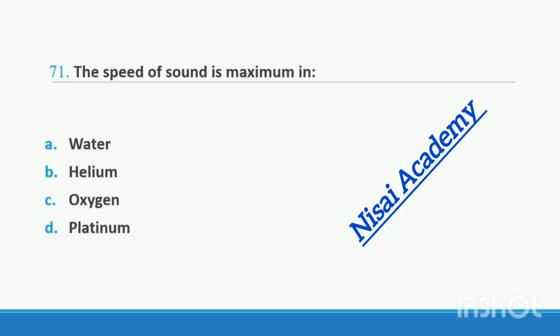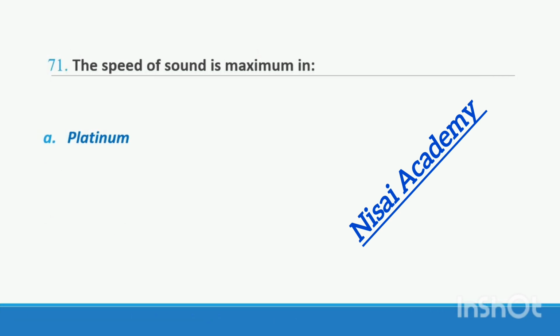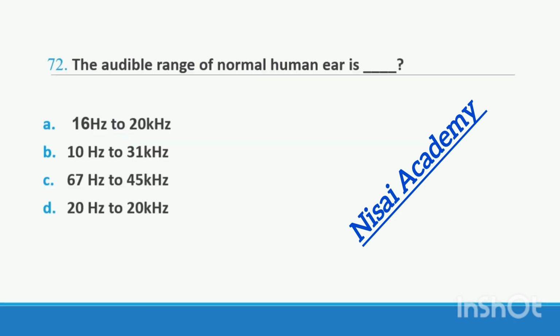Question 71. The speed of sound is maximum in option A water, option B helium, option C oxygen, option D platinum. The speed of sound is maximum in platinum. Right answer A. Question 72.